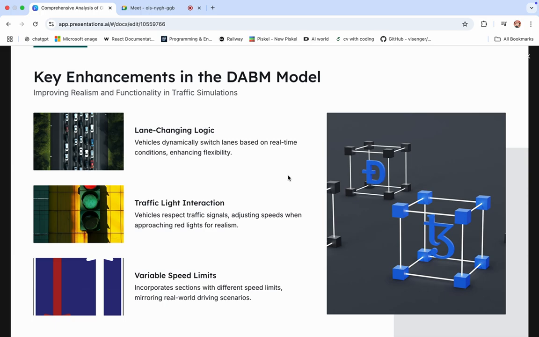Okay, so as you have seen, this is all the work of our team. And at the end, we have also improved the realism and functionality in traffic simulation, which helps us visualize how DABM models can be used in large population models, where each individual has their own properties and each of them works individually but interacts in any given environment.